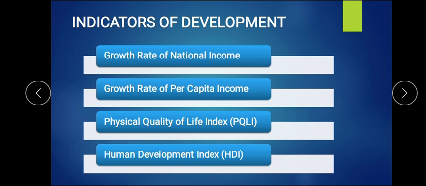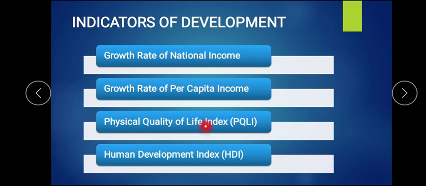As well, you find that the population for per capita income is calculated every 10 years, whereas national income is calculated every year. So every year national income is divided by population data from previous years, like the census report of 2011. So current data is not taken for population, and it does not give the exact figure of national income. This is how there are limitations in growth rate of national income and growth rate of per capita income. So that makes comparison very difficult.